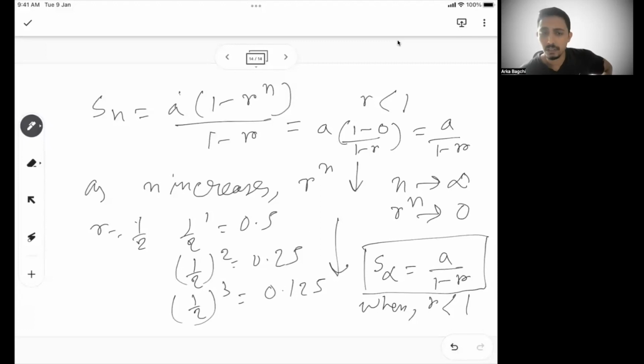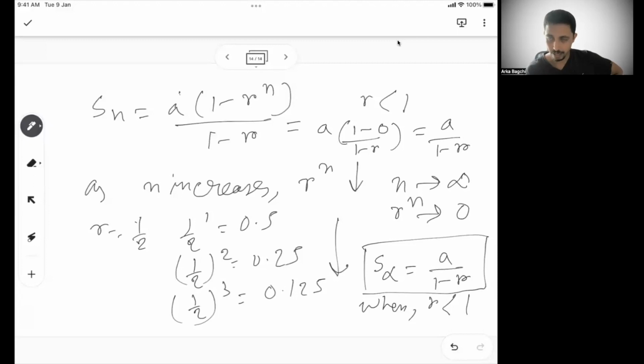A lot of problems you see ask for infinite terms, but remember, when your R is more than 1, you can't find the sum. It's anyway infinite, like in AP. But if R is less than 1, there is a possibility to calculate the value, and the value is A by 1 minus R. But understand why R to the power n becomes 0 when n is infinite.